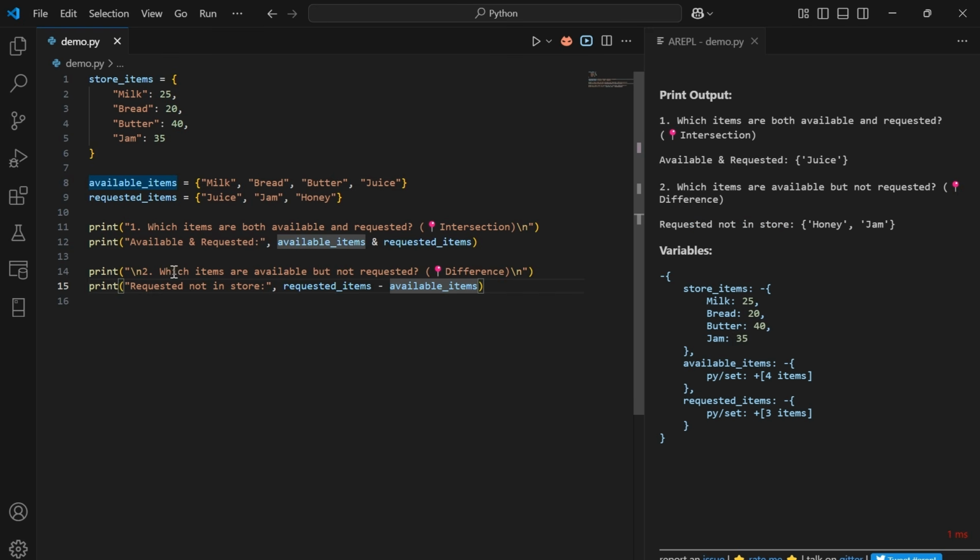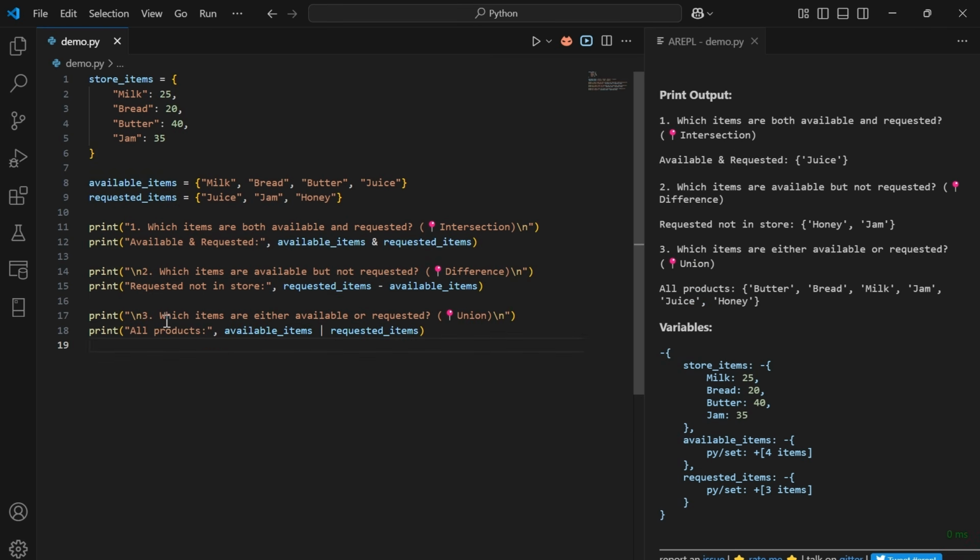Second question is which items are requested but not available. For that we need to use minus. Minus subtracts what's available from the requested. As jam and honey are the missing products but the customer wants them, this line will return honey and jam as an output. Third question is which items are either available or requested. For that we need to use pipe because pipe combines both the sets. By using this line, it will return all the available and requested products, that is butter, bread, milk, jam, juice and honey.